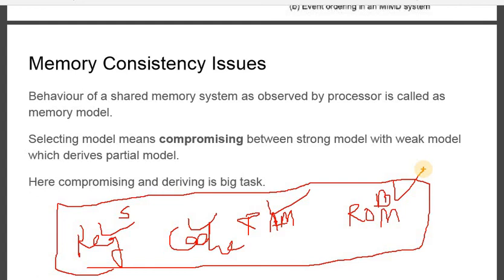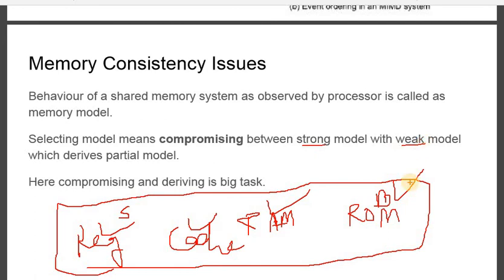So with respect to capacity, we cannot say register is consistent. With respect to time, ROM is inconsistent. That means we always end up with two extreme ends. One will be very strong in one parameter, the other very weak.